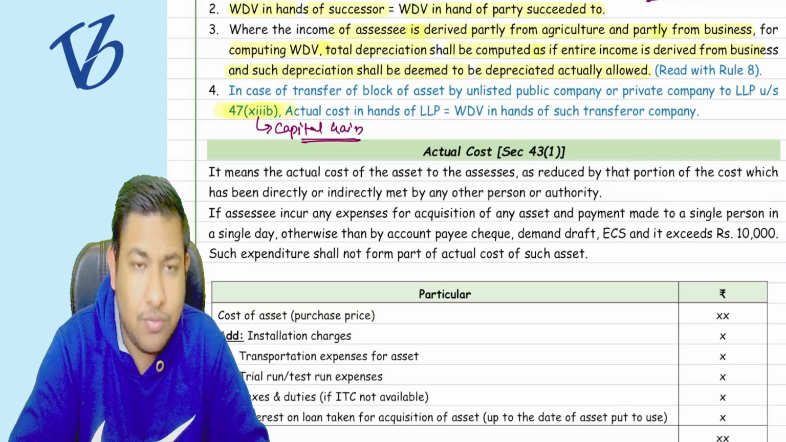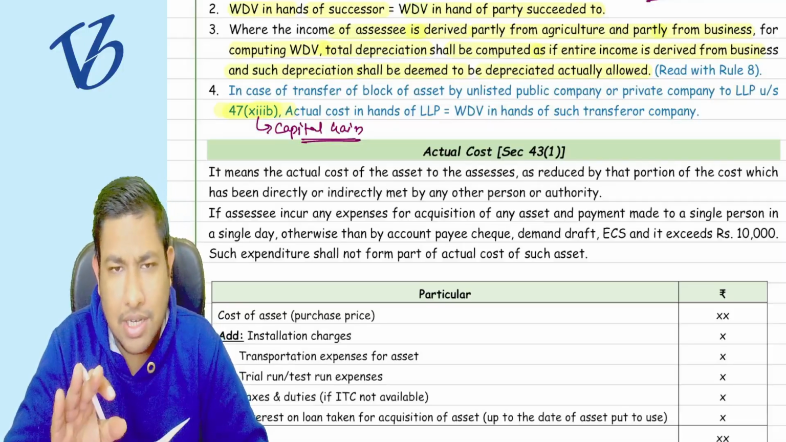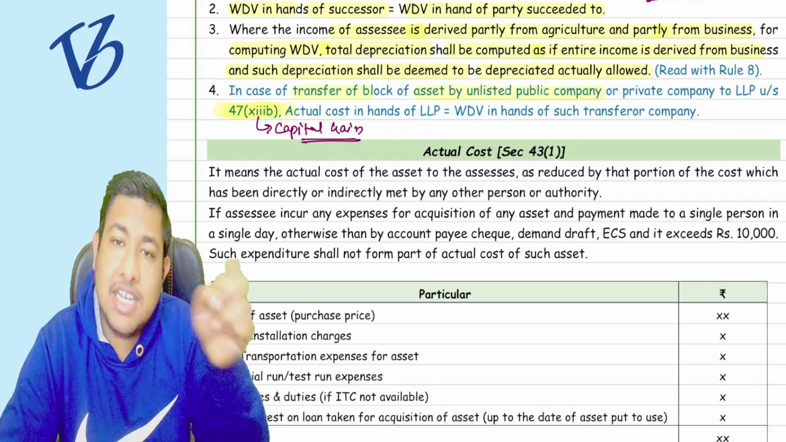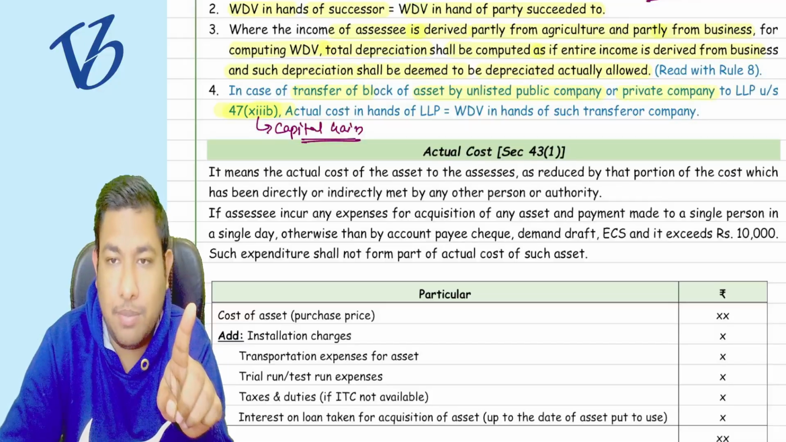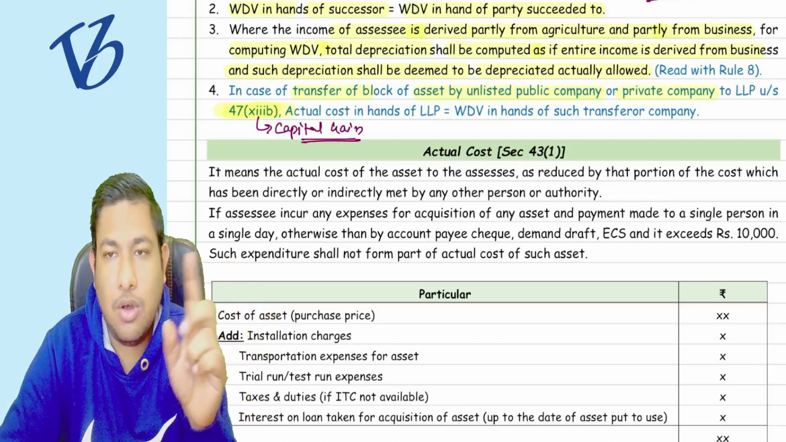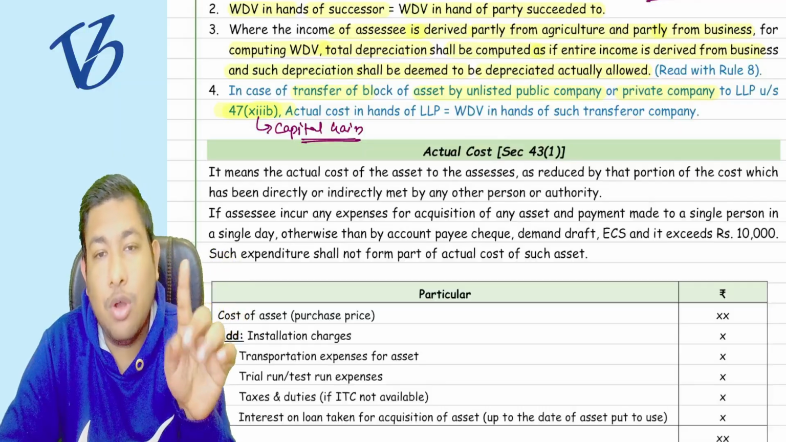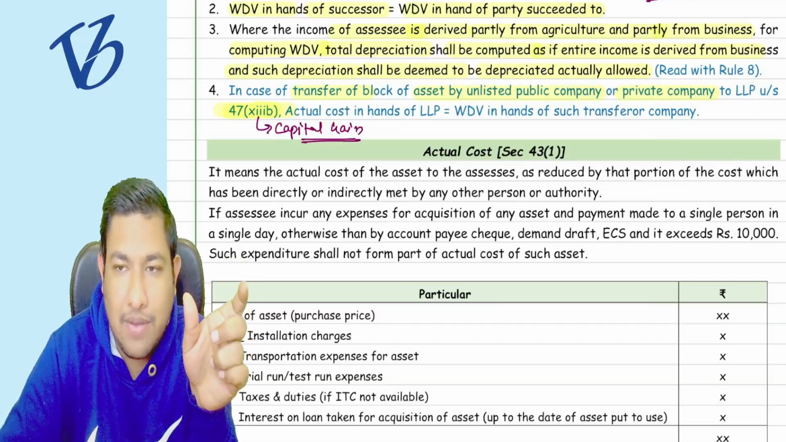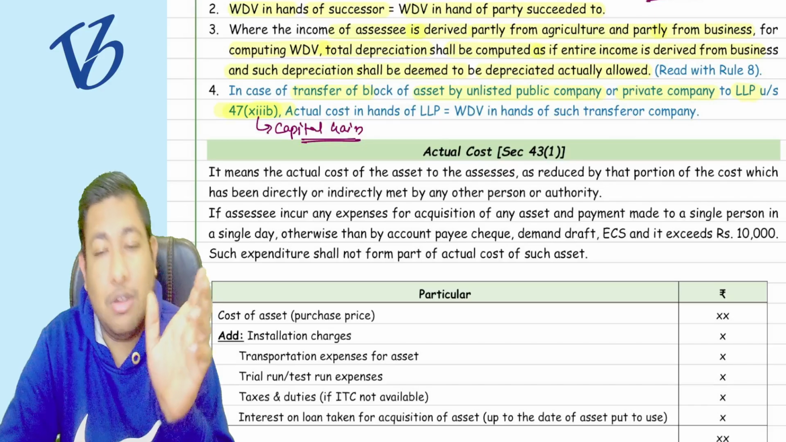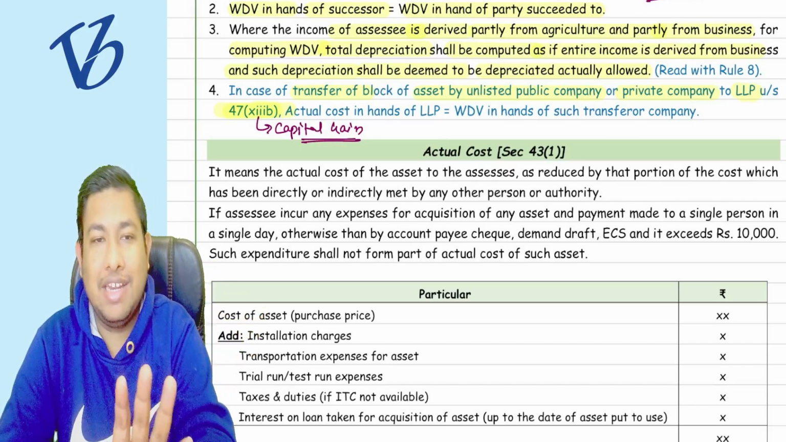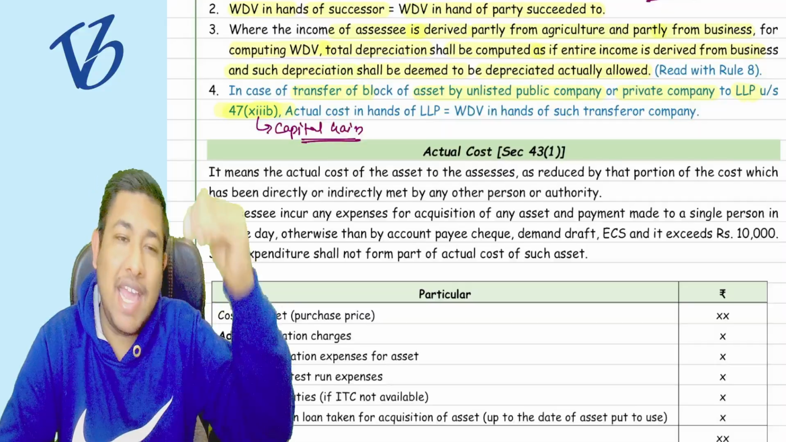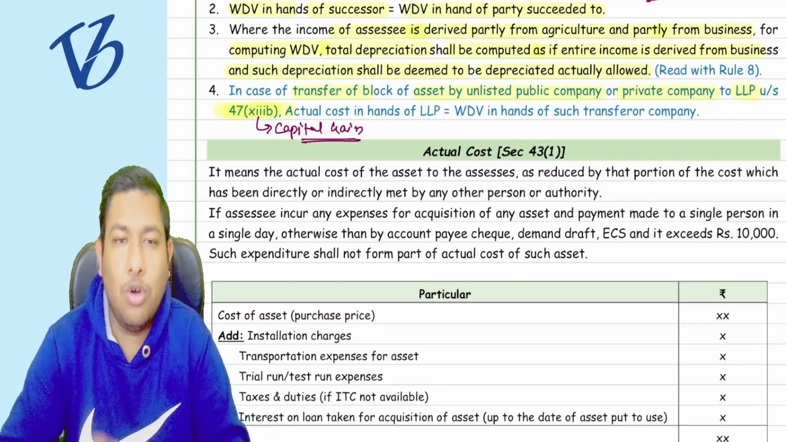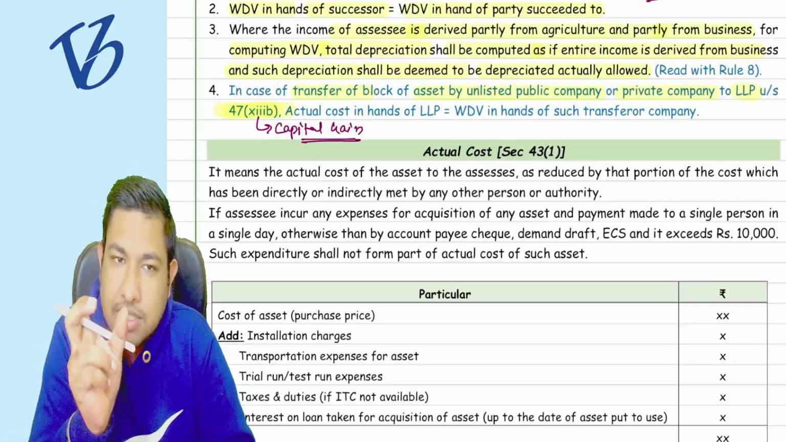It is very easy to read. Suppose you transfer assets, the block of assets, from an unlisted public company or a private company to an LLP. Now the company is becoming what? A firm or LLP. This particular transfer is usually exempt under capital gains, so capital gain does not arise on it. So this is the interlinking.